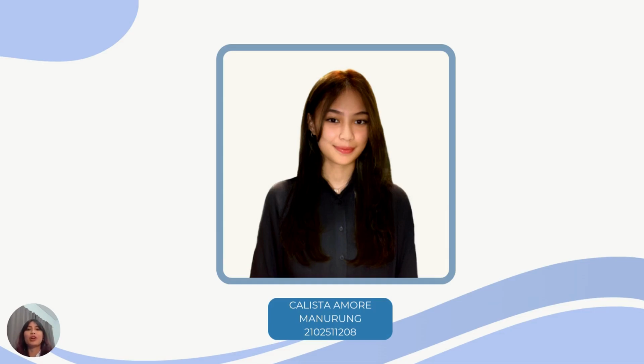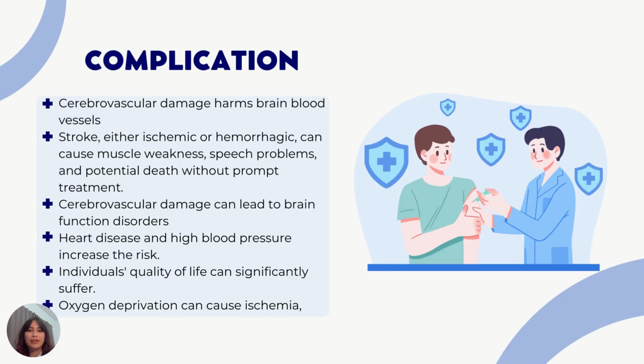Now I will explain about the complication in cerebrovascular damage. Cerebrovascular damage refers to harm to the blood vessels in the brain, which can have severe health consequences. Stroke is a primary complication, either ischemic due to vessel blockage or hemorrhagic due to vessel rupture, leading to symptoms like muscle weakness, speech difficulties, and potential death without immediate treatment.